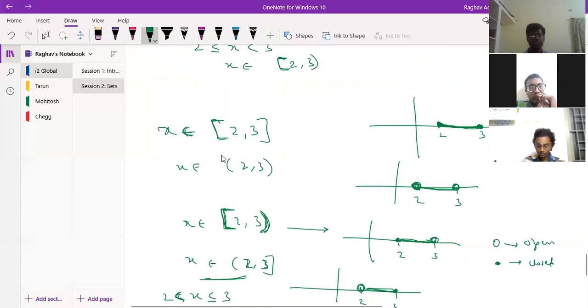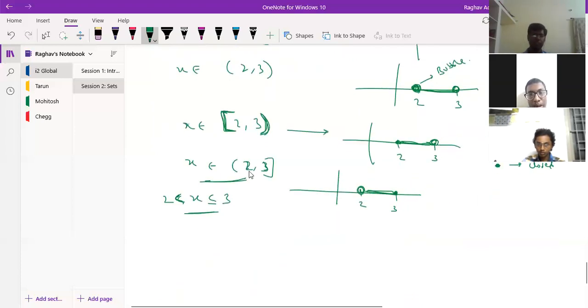If the numbers are included, then we put a dot, emphasizing that the number exists. If they are not included, then we put a bubble. Right? They are bubble. I have overdrawn it, so it has become like a dot. This is a bubble. That means 2 is not included, 3 is not included, but all the numbers in between are included.